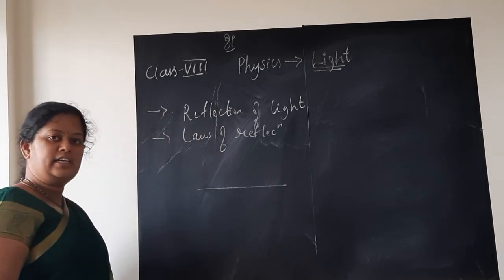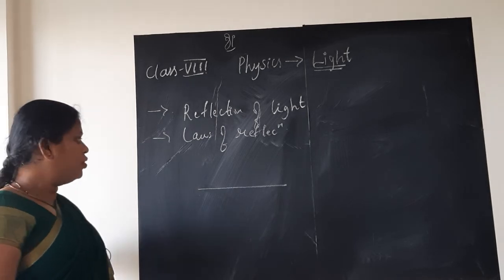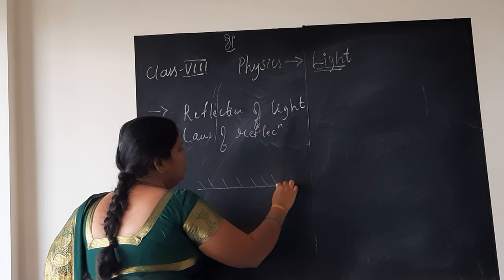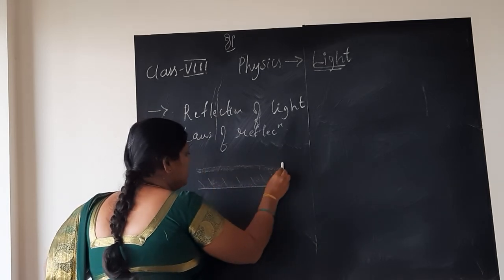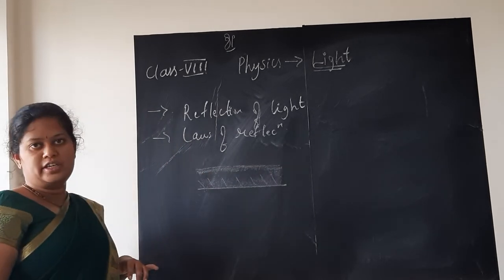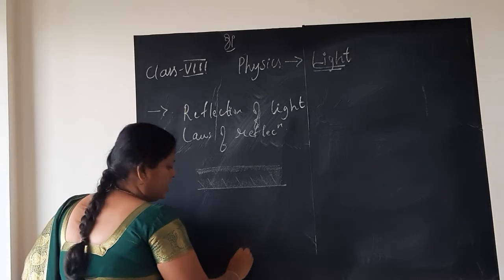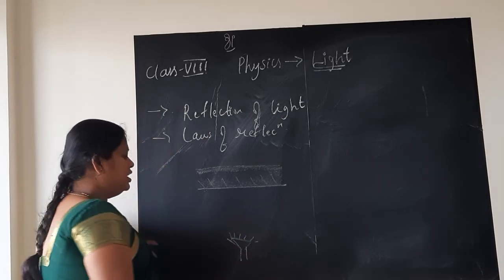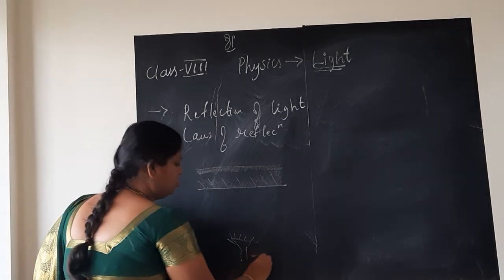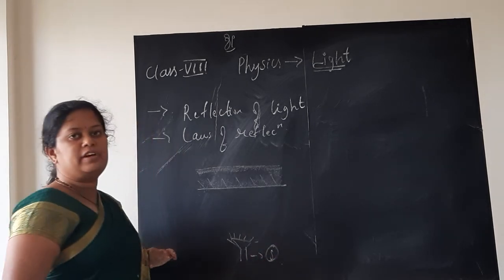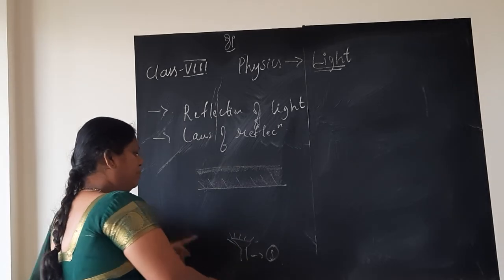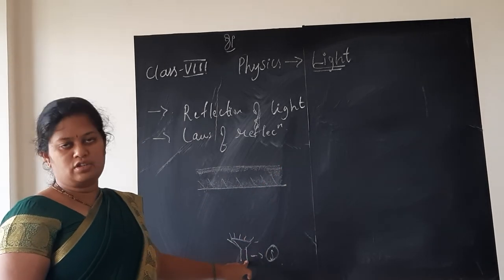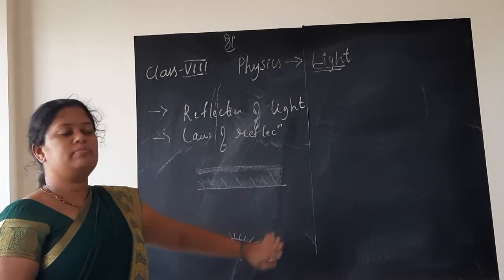If you consider any reflecting surface, for suppose a mirror, then one of its sides is silvered or polished. When you allow the light to fall on this mirror with the help of any source of light, there will be many rays coming from the torch. So here the source we have considered is a torch.